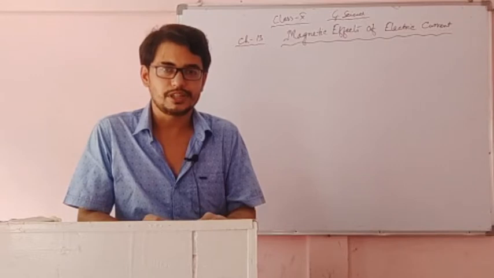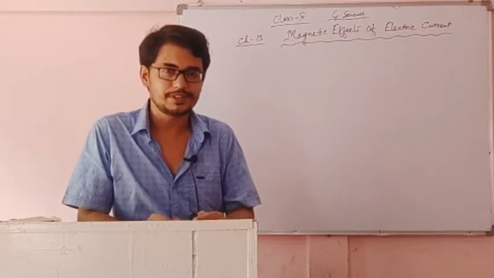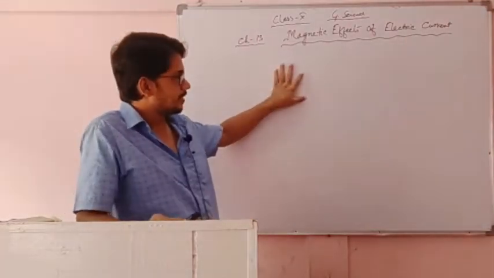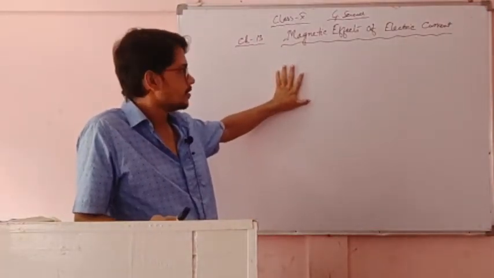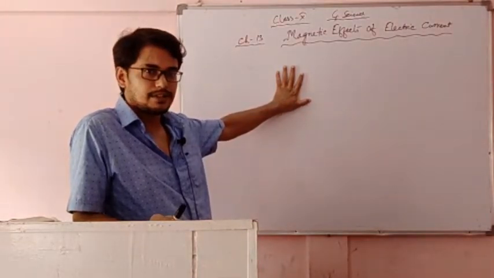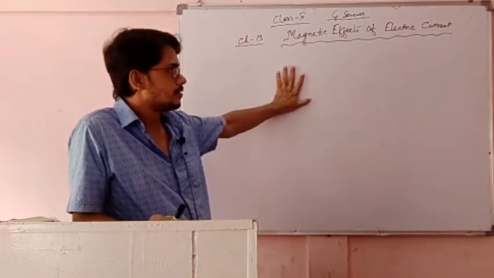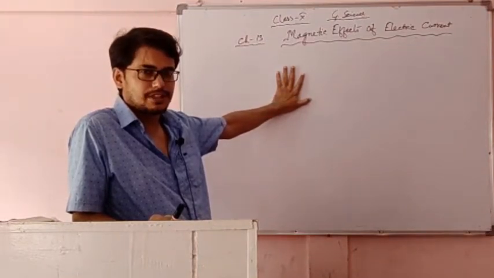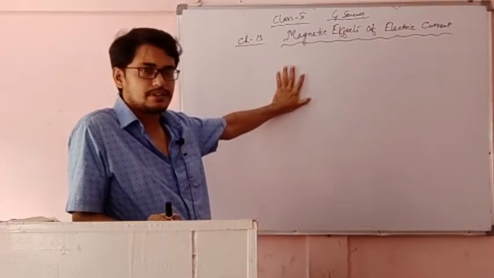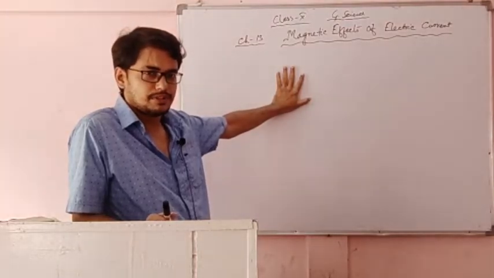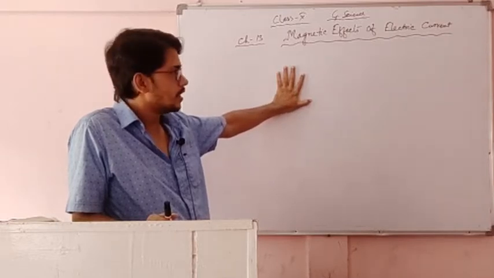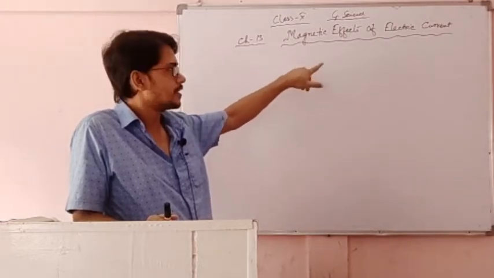Today we are going to discuss the chapter of class 10, General Science, chapter 13, Magnetic Effects of Electric Current. In our last chapter, chapter 12, we have already discussed what electric current is, how electric current passes through the conductor, and the heating effect of electric current. So here we are going to discuss the magnetic effects of electric current.